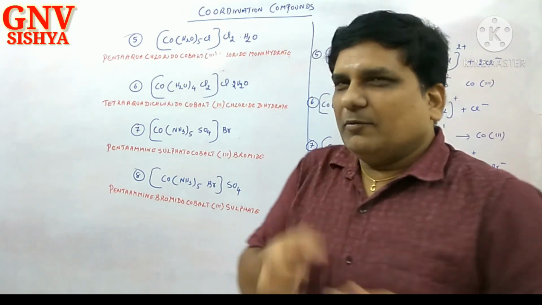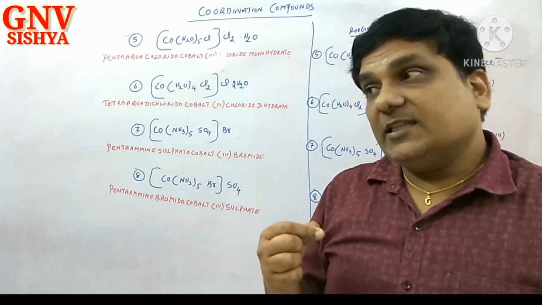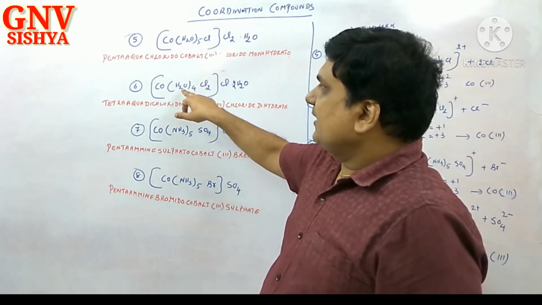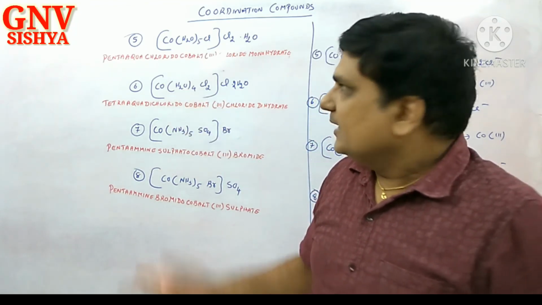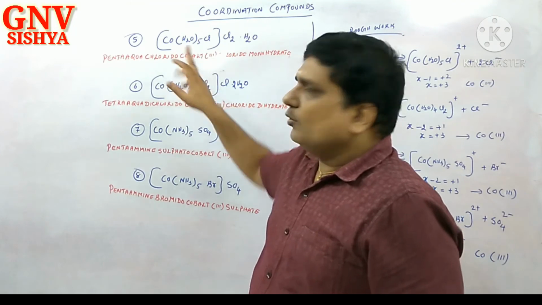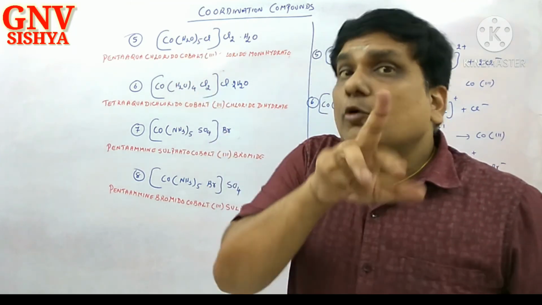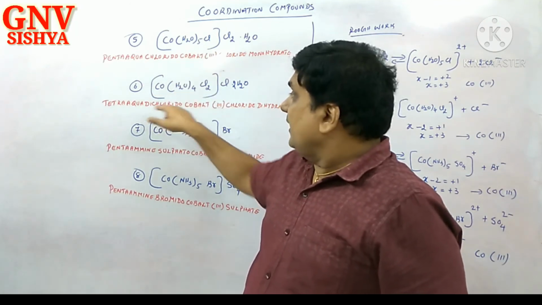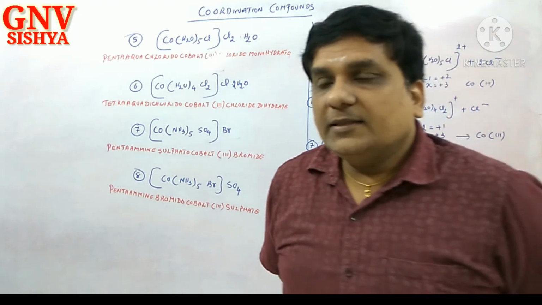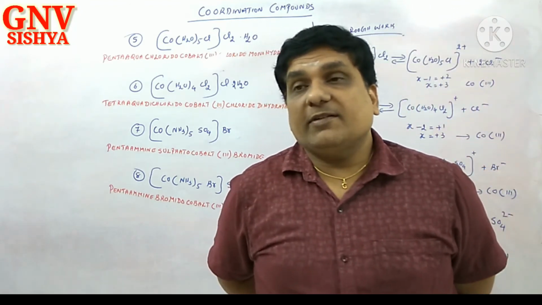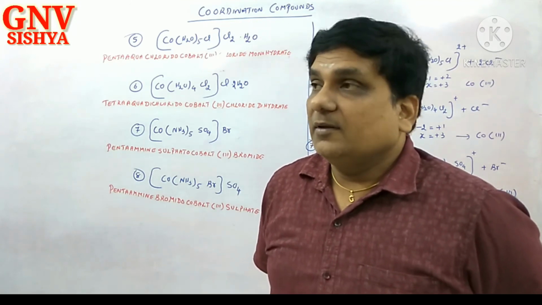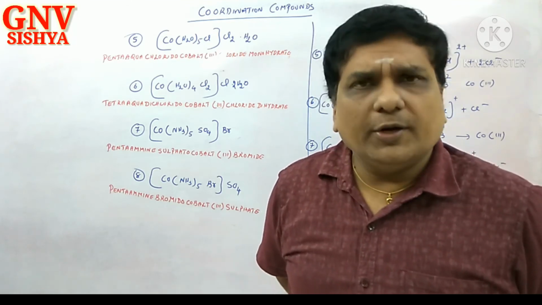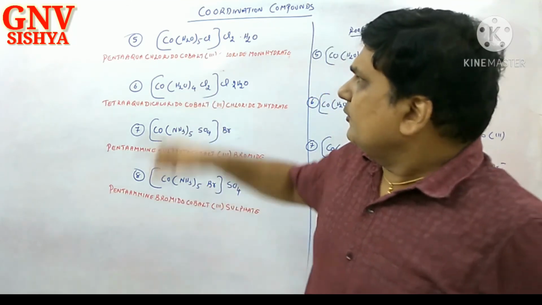Right? Then one logical doubt. Perhaps while watching the video, if you are generating a doubt, I will feel very happy. Here I said tetraaquadichlorido. Here I said pentaaquachlorido only, I am not saying monochlorido. This question was posted to me several years back by one of our students: Sir, I have a doubt. Pentaaqua you said chlorido, here tetraaquadichlorido. Why don't you say monochlorido?